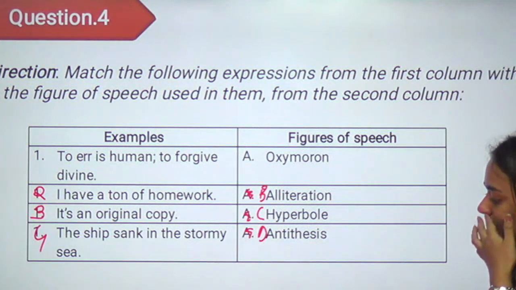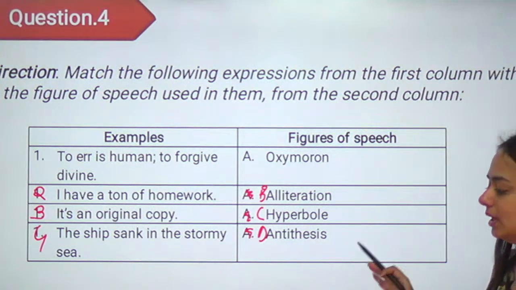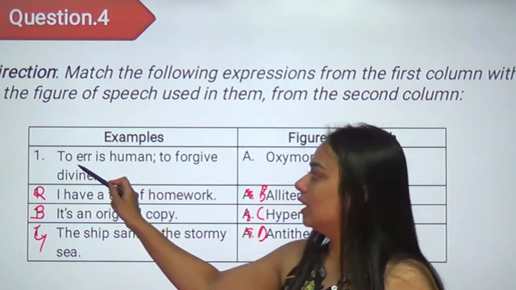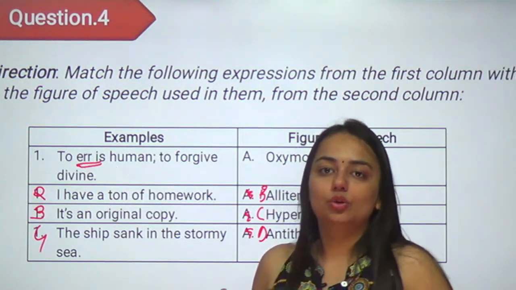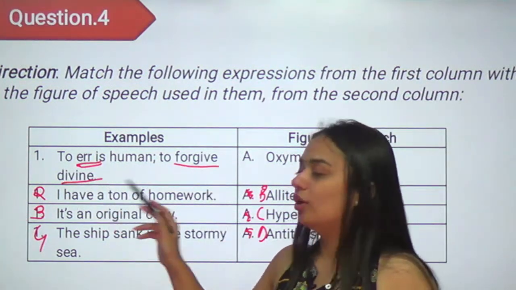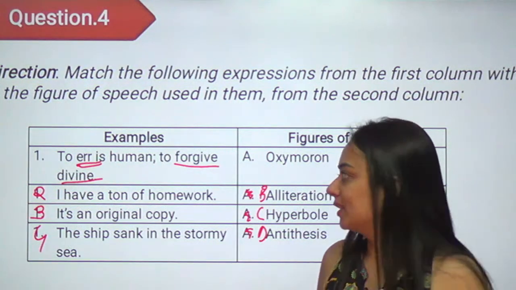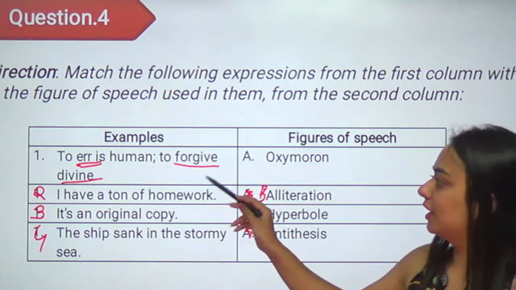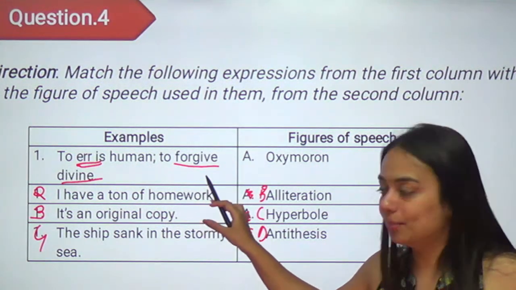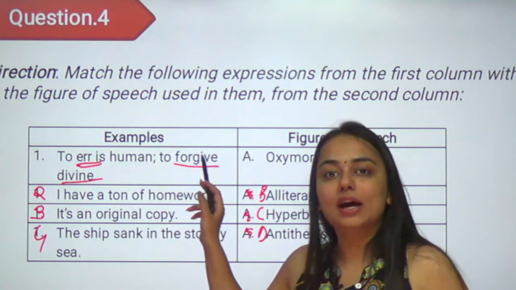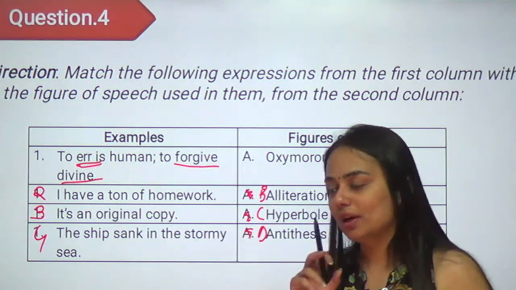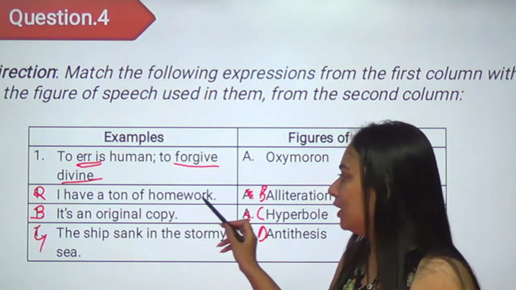Yes, drop in your answers now, everyone. Quickly go through it and then I'll show you the options. The first is: to err is human. Err is to make a mistake. So making mistakes is human nature. To forgive, divine, and forgiving is of God. So, to err is human, to forgive is divine. We have just done one similar kind of example. If you can see, these are two opposite ideas juxtaposed together in the same sentence. We did the same in the last question too. I have a ton of homework.